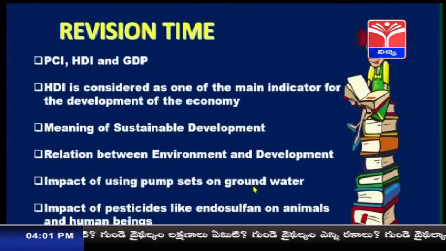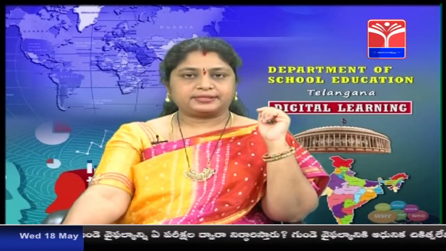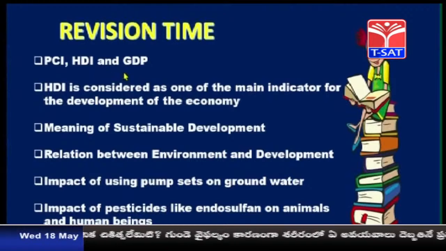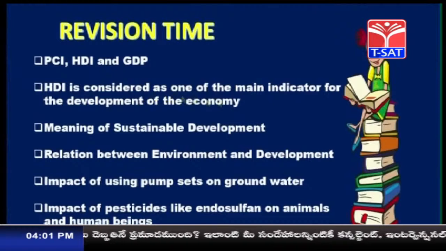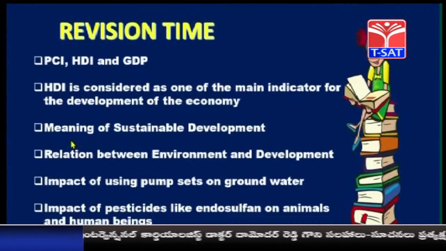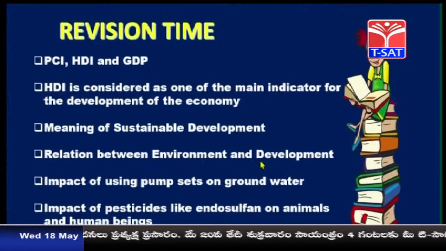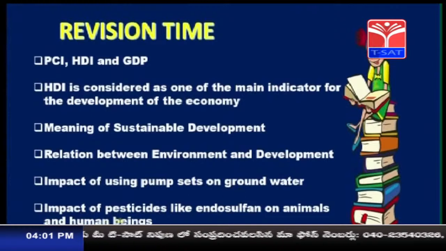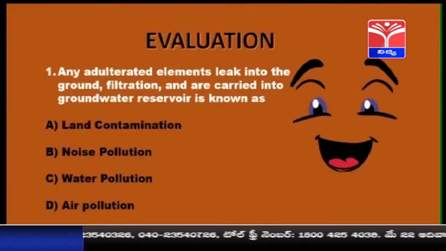Now, it's revision time. Let us see what we have discussed till now. We have learnt about PCI, per capita income, HDI, Human Development Index, and GDP, that is Gross Domestic Product. HDI is considered one of the main indicators for the development of the economy. Then we have also discussed the meaning of sustainable development, relation between environment and development, impact of using pump sets on groundwater, and impact of pesticides like endosulfan on animals and human beings.